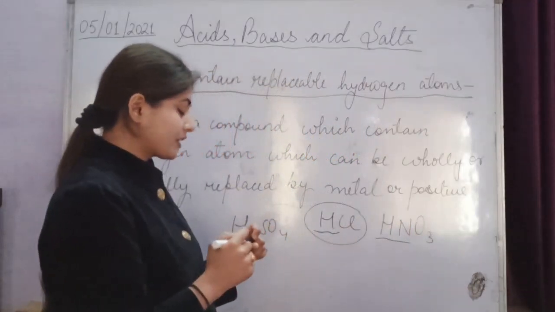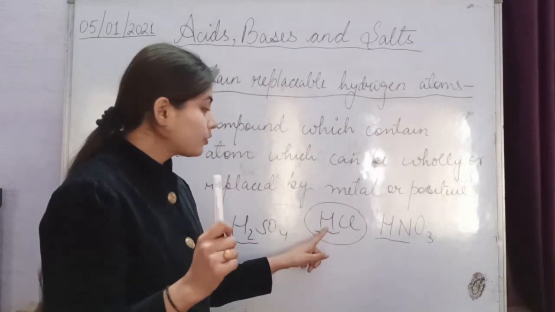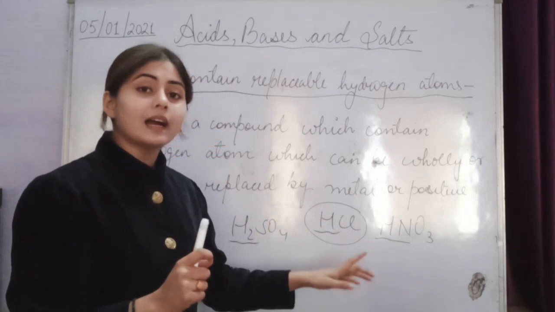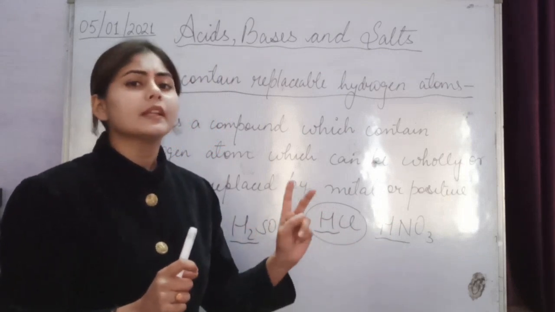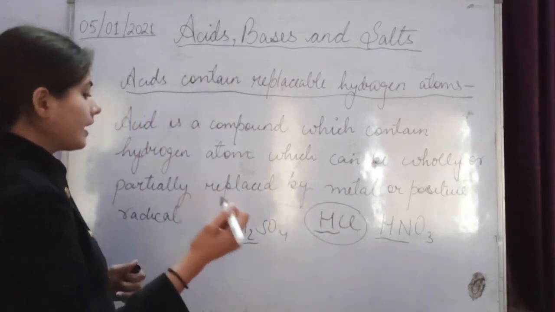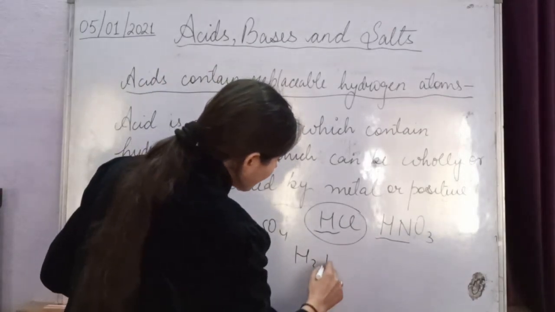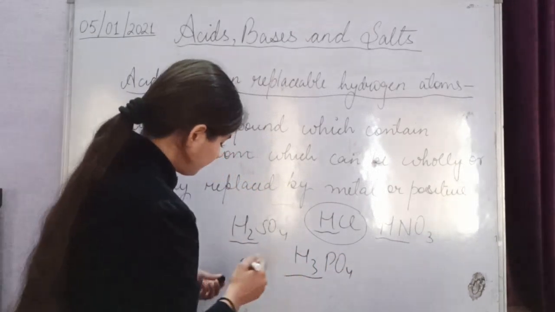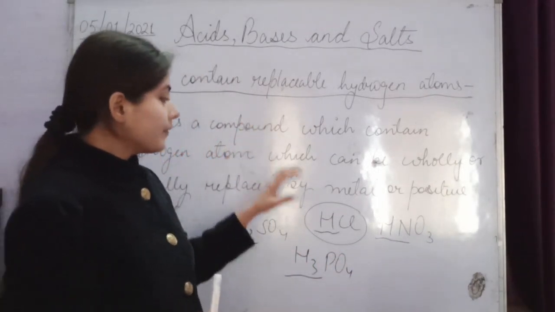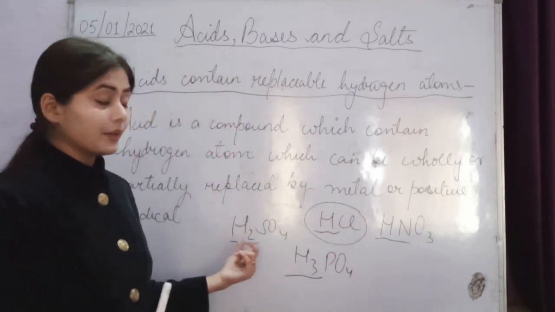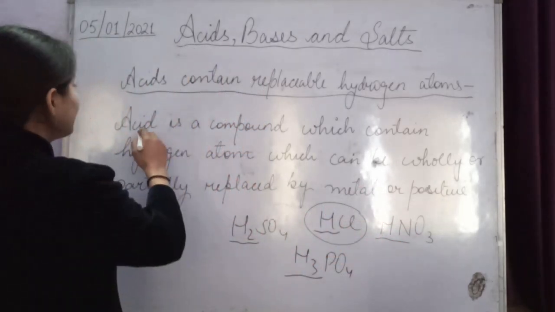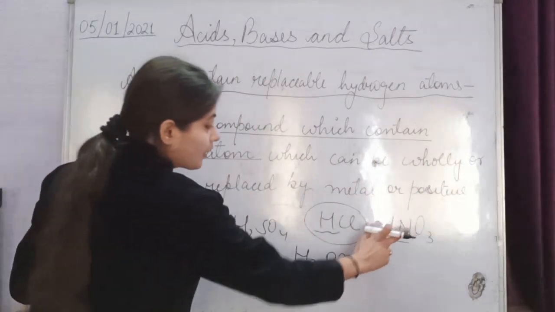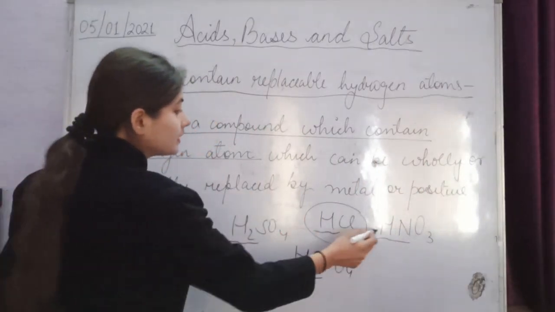So every acid compound contains hydrogen atoms. Got it? Every acid compound contains hydrogen, with a 1, with a 2, or with a 3. Phosphoric acid, H3PO4, has 3 hydrogen atoms, you can see. Got it? So every acid contains hydrogen atoms. That's what it is saying: acids are compounds which contain hydrogen atoms.